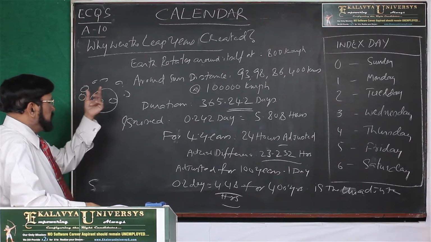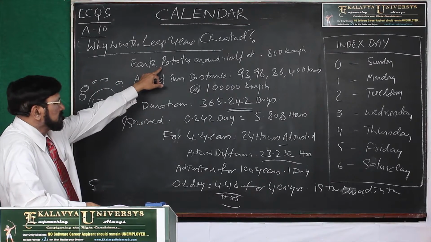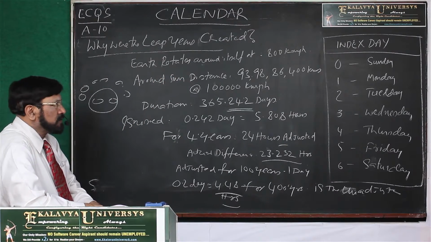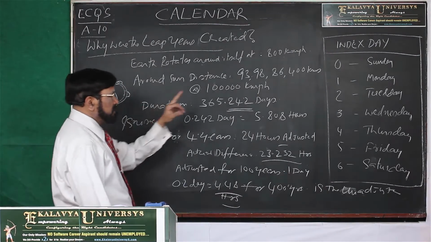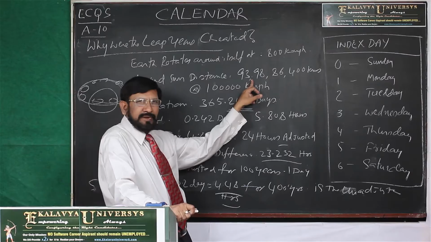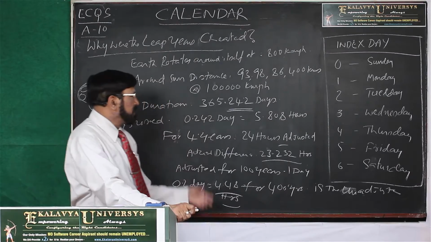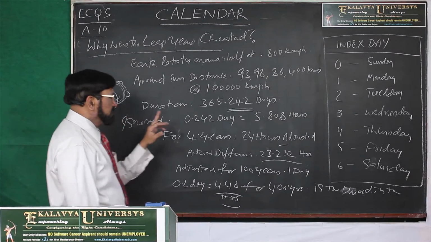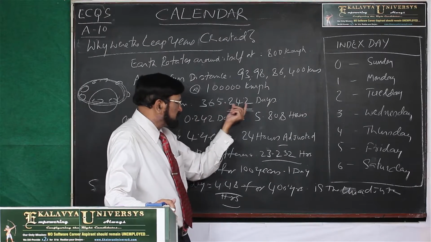Earth rotates around the sun. I hope that you must know that. Now, the Earth rotates around itself at a speed of 800 kilometers per hour. And at the same time, it rotates around the sun. What is the distance? If you measure the distance around the sun, it is 93 crores 98 lakhs 86,400 kilometers. The Earth moves at around 1 lakh kilometers per hour as it rotates around the sun like this. Then, one complete rotation around the sun requires 365 days